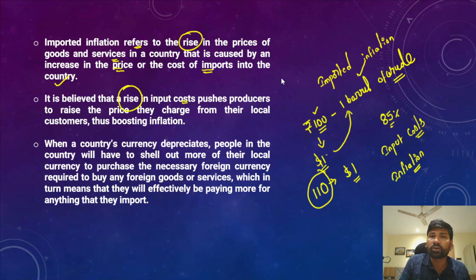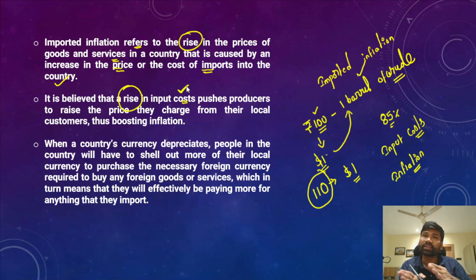For example, when you are manufacturing a mobile phone, you require several raw materials. Raw materials are here considered as inputs. So when a company or an industry is paying a higher price for these inputs or raw materials, the end product prices will also significantly increase.